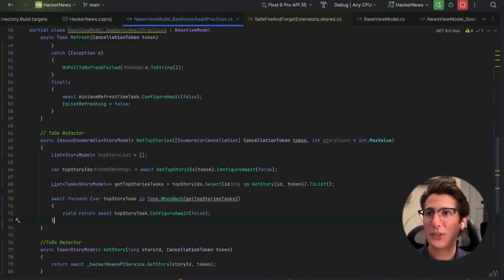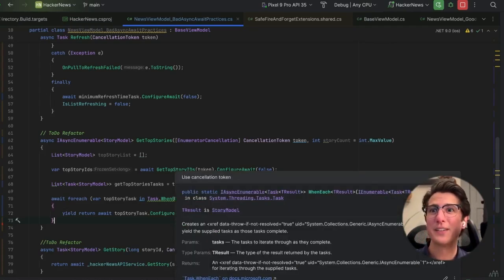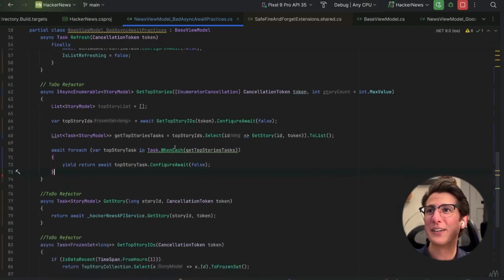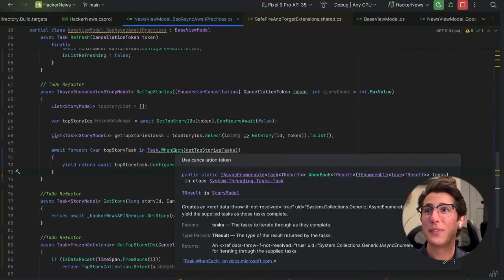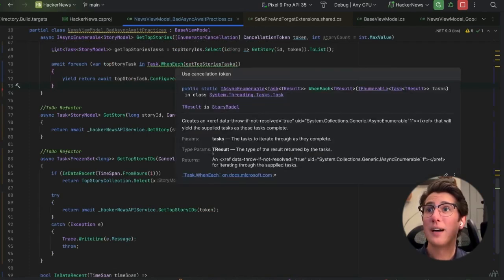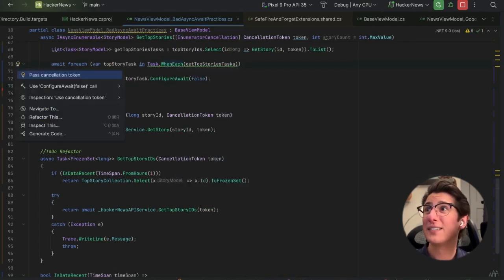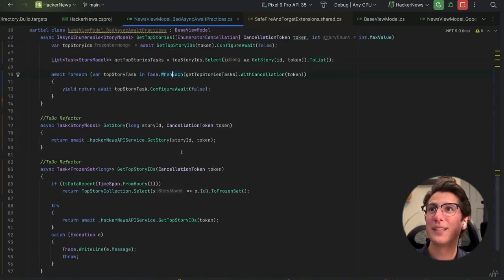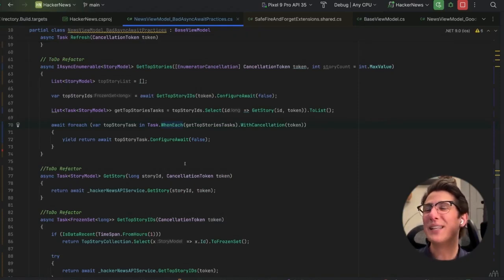Okay, so I'm also getting yelled at down here because I'm not using the cancellation token here either. So let's see what this error says. Let's scroll a little bit so I can see it. Use cancellation token. And let's see if IntelliSense is smart enough. Boop. There we go. How cool is that? We didn't even have to know anything. It did it for us.